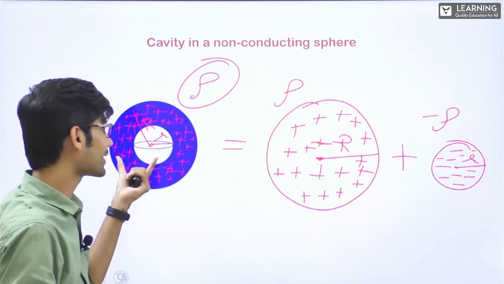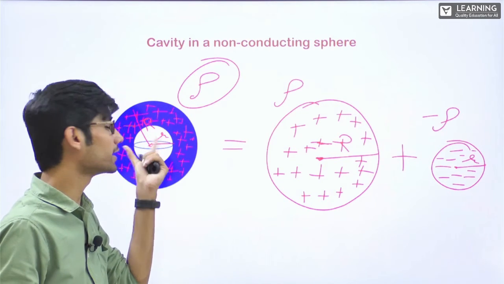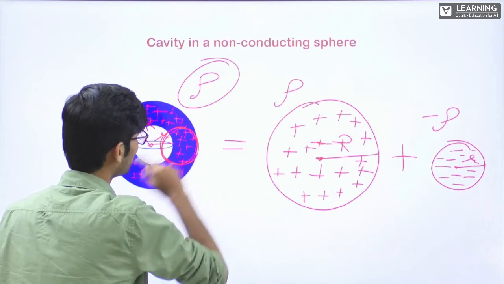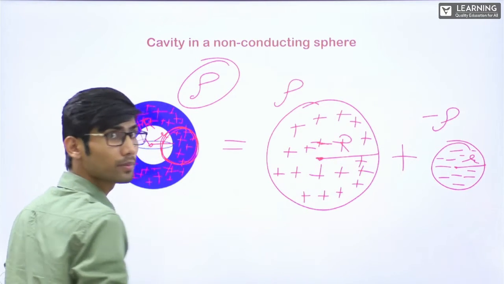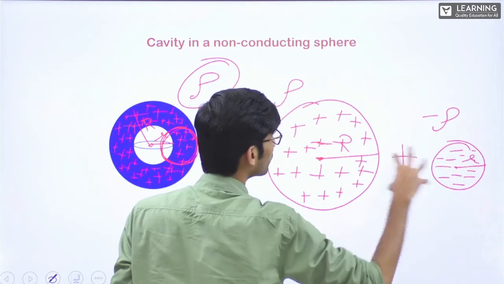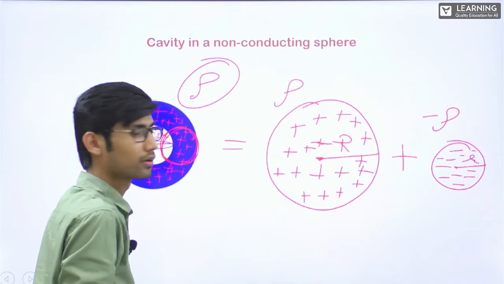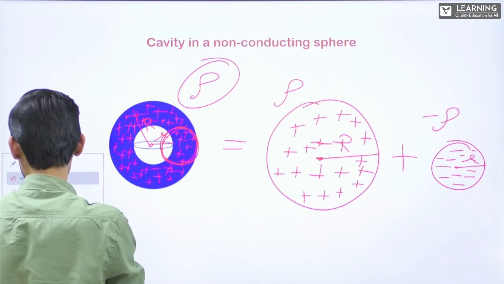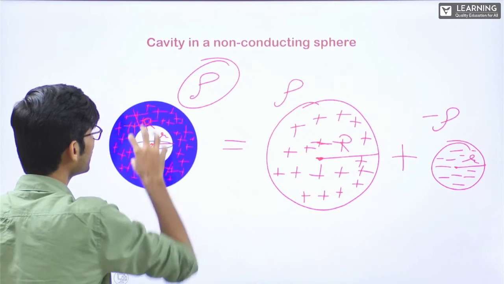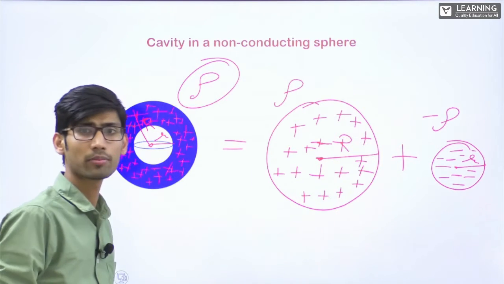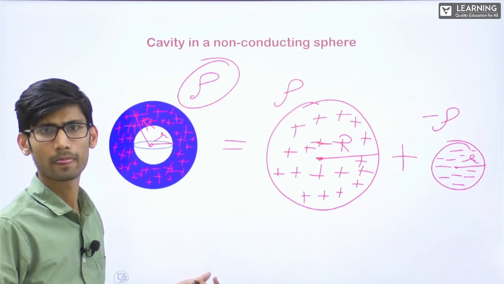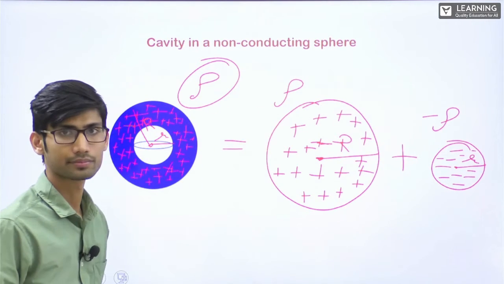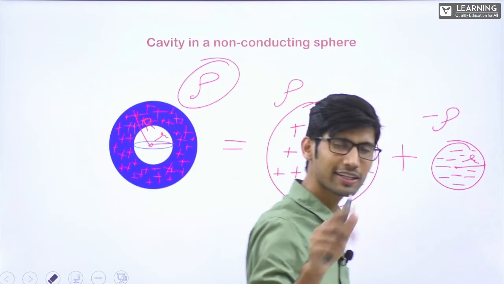Okay. Now this cavity is at the center only, but cavity can be anywhere. Cavity can be here also. That also you can express in this, right? The thing is, this sphere you will pick and keep here. This sphere I have taken out from here and kept there. If the cavity is at the center, then this sphere I have picked from here and kept here. Cavity can be anywhere. Alright. You should just know the radius of this cavity. Clear? Let's do one question.